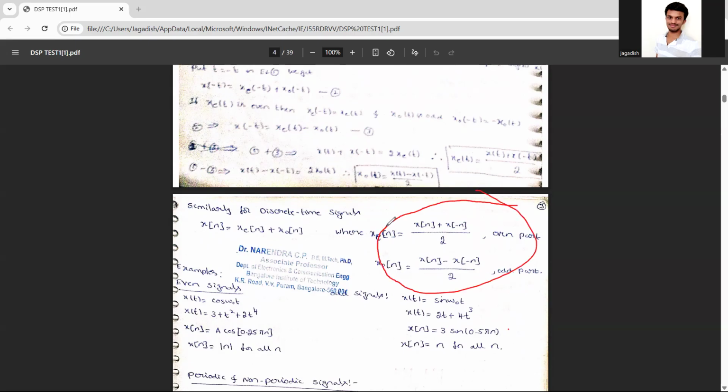So xe of n is equal to x of n plus x of minus n divided by 2. xo of n is equal to x of n minus x of minus n divided by 2 for the odd signal.